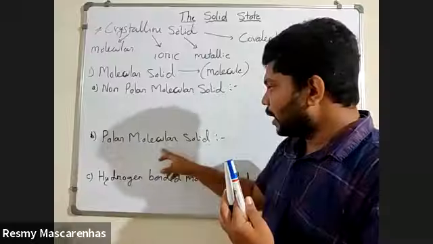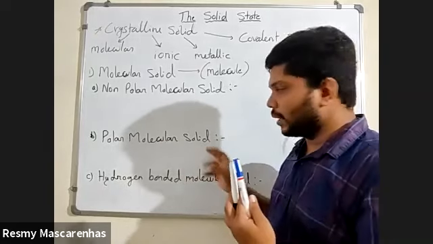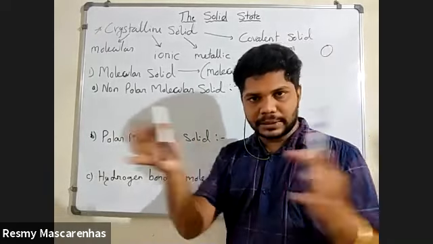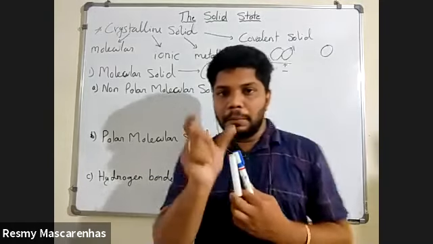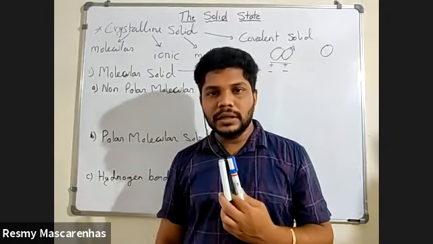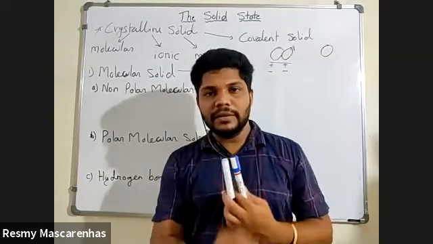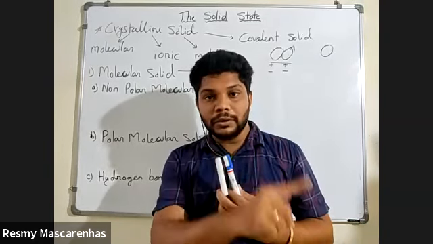Yes, sir. Okay. Next is polar molecular solid. Here also the same thing. Two atoms will be there like this. Here the word is polar. When we are using the word polar, when there is a positive part and a negative part, when a pole is written.